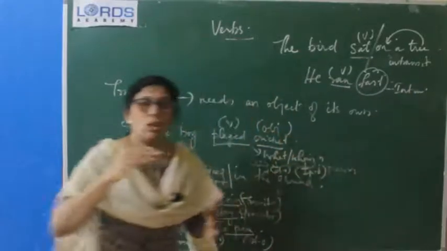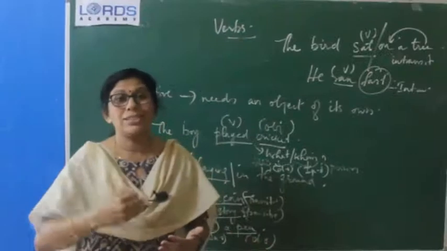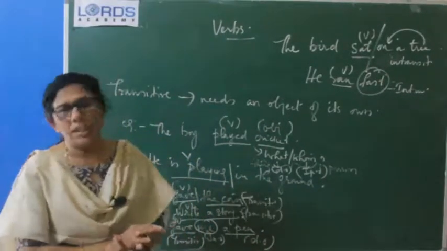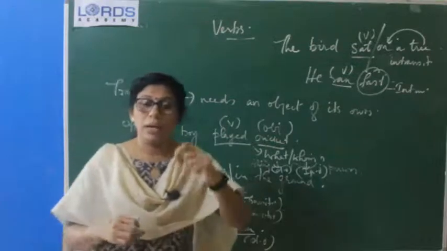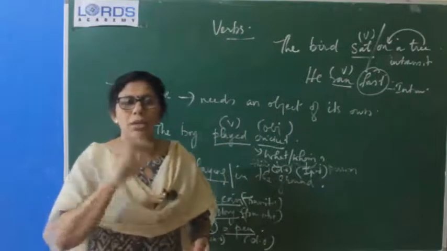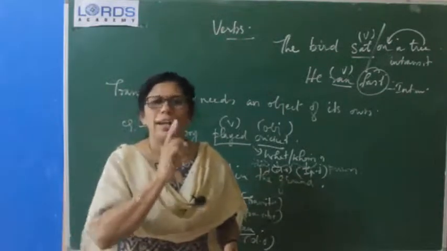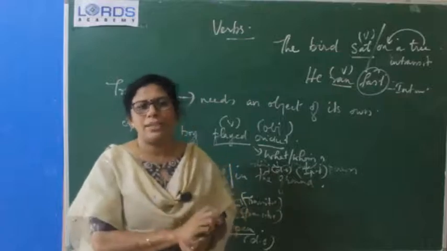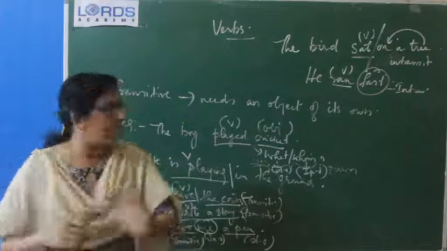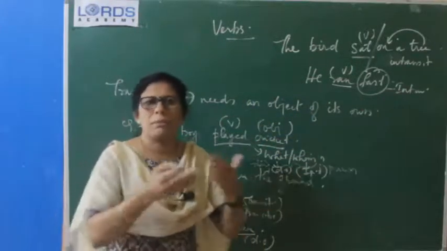So mainly what we can say is that intransitive verbs do not need an object to complete the meaning of the sentence. Okay, transitive verbs need an object to complete the meaning of the sentence. Intransitive verbs do not need an object to complete the meaning of the sentence. The meaning is understood in itself, or it is complete in itself. He ran fast. Meaning is complete. Okay, sentence is also complete, meaning is complete.